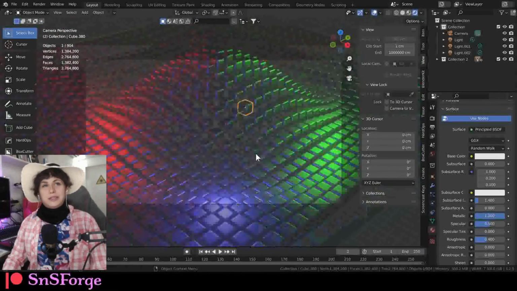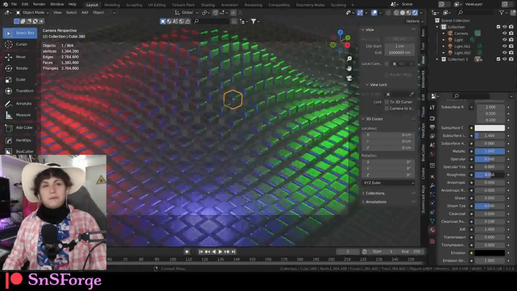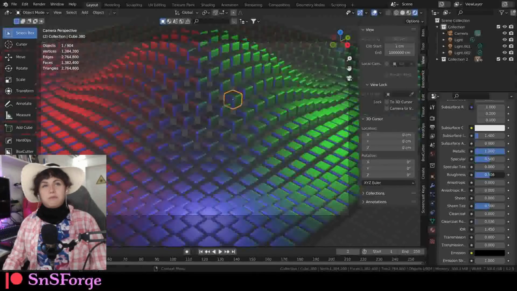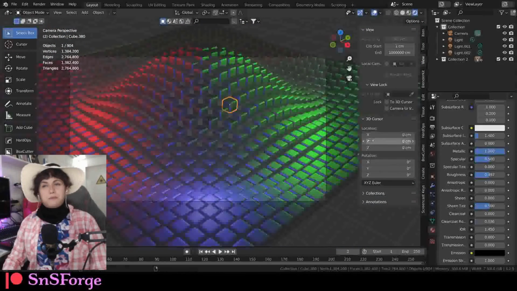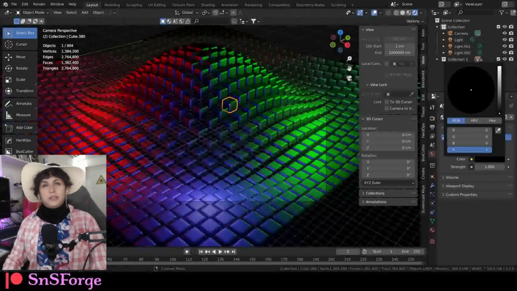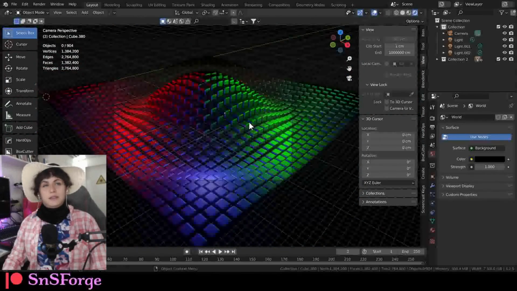Oh, no, we're getting there. Adjust the roughness so that, yeah, something like that. Then go to the world properties, set it to black. Oh, now we're really getting it.